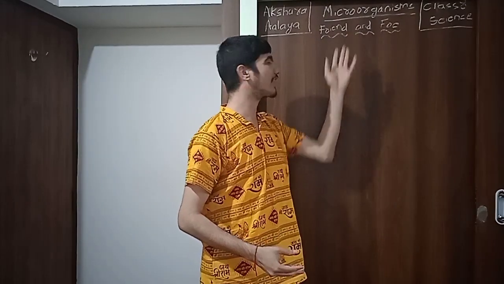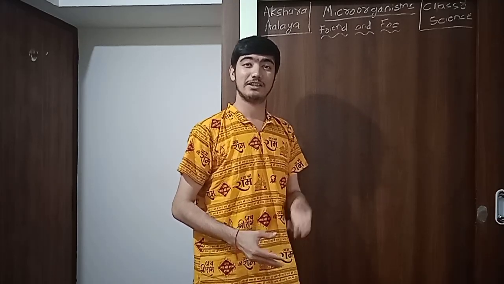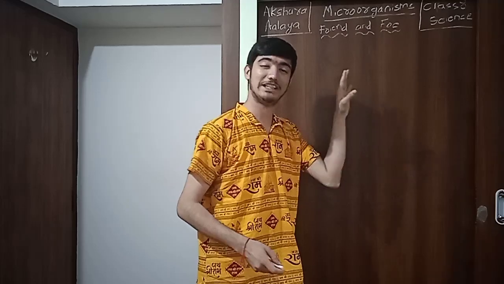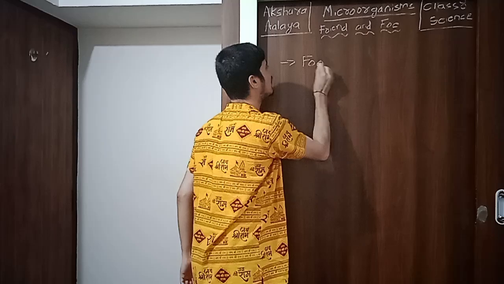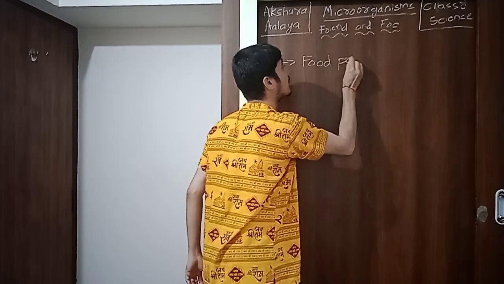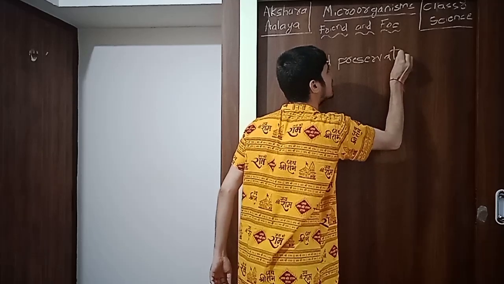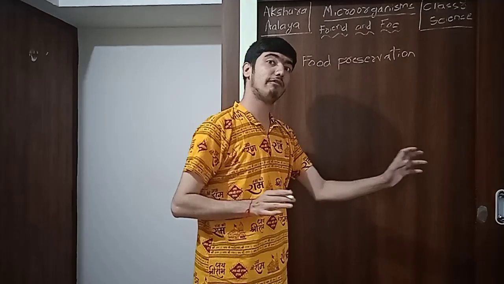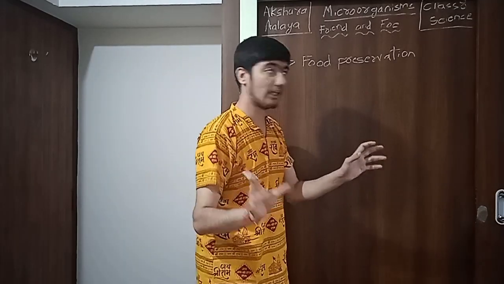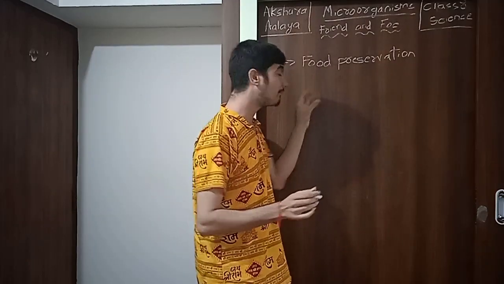As we continue to our final segment of microorganisms friend and foe, we will discuss the three main topics of this chapter. That is how food preservation is done and why food preservation as a topic is included in this chapter of microorganisms friend and foe. You may think food is a different thing and microorganisms are different things. Why is food preservation important and why is it included in this chapter?